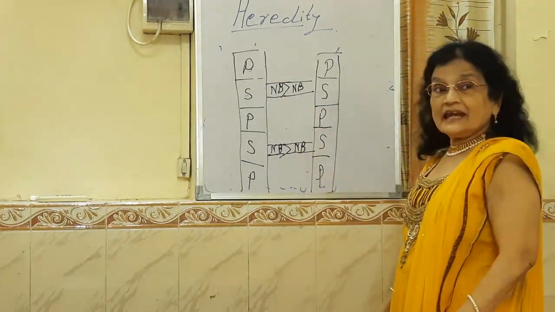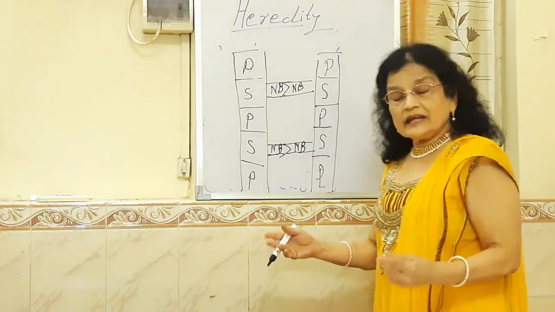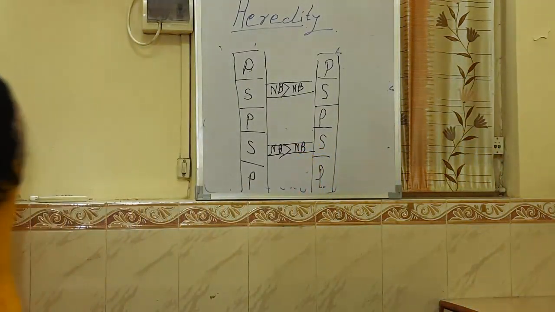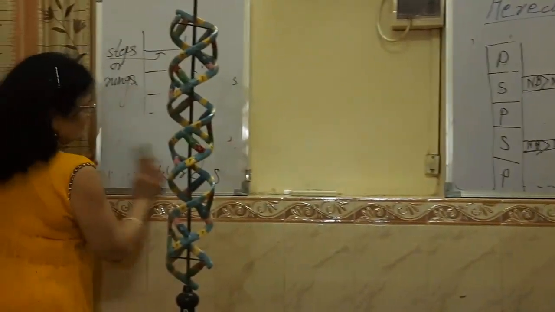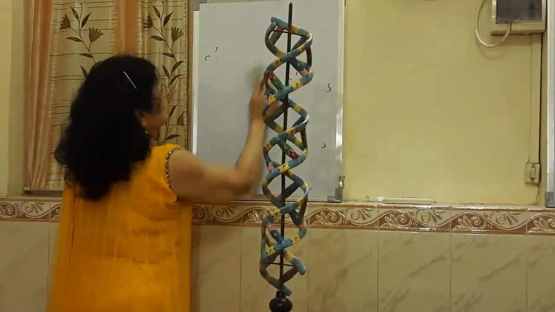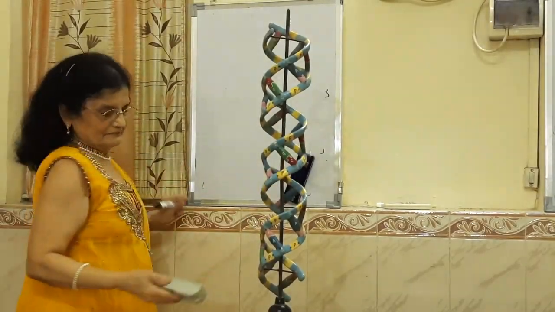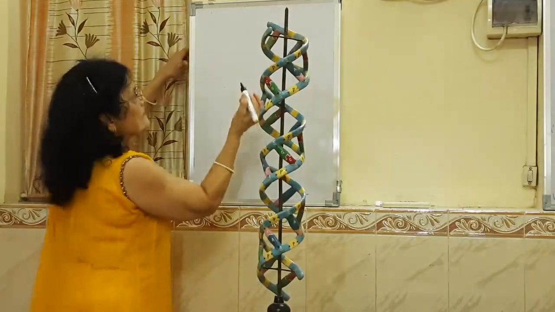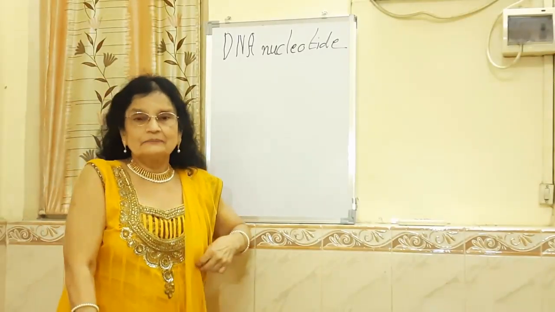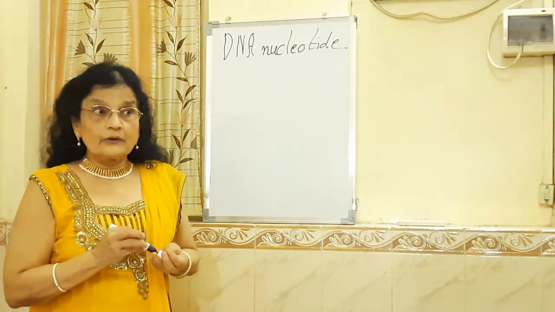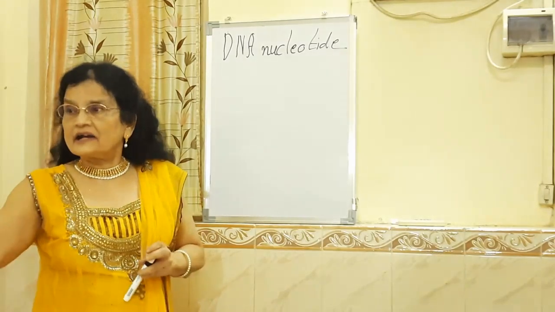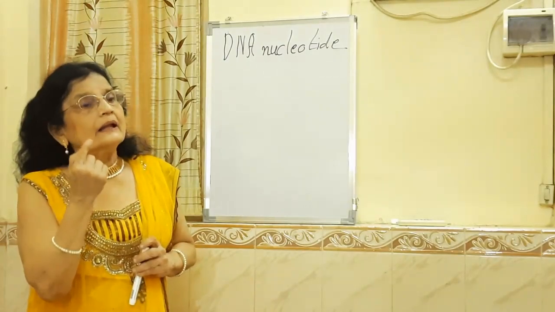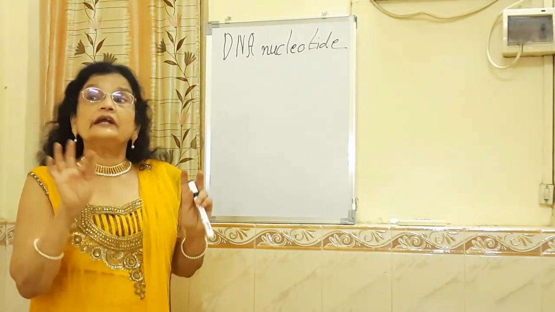Now we will be seeing what is the meaning of a nucleotide. So here we go. Look at this. Now students, a single rupee is composed of 100 paisas. So we say that 1 paisa is a unit of a rupee.